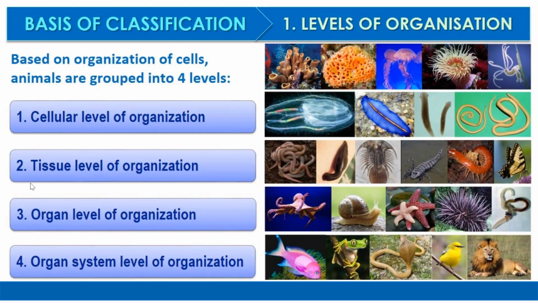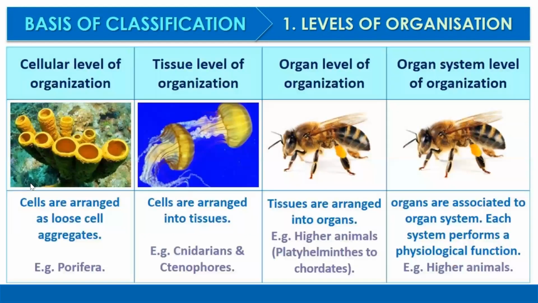Based on the organization of cells, animals are grouped into 4 levels. Number 1 is cellular level of organization. The second is tissue level of organization. Third one is organ level of organization. And fourth is organ system level of organization. In the cellular level of organization, cells are arranged as loose cell aggregates. So organisms perform the basic functions with the help of cells.